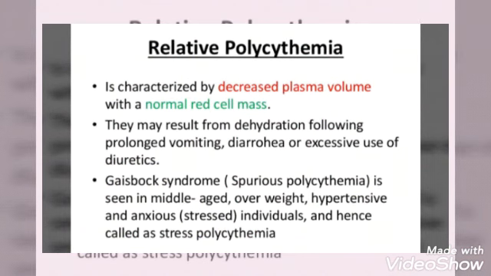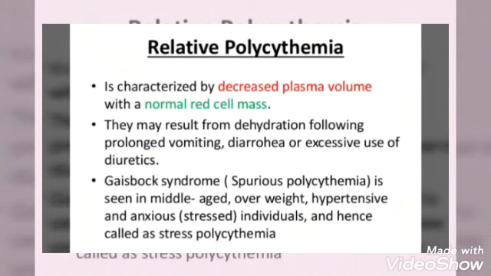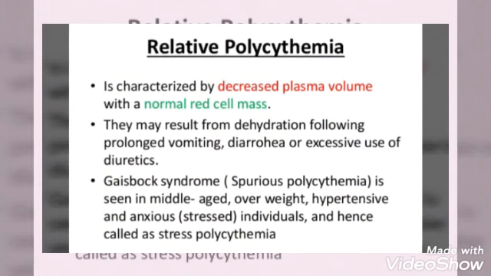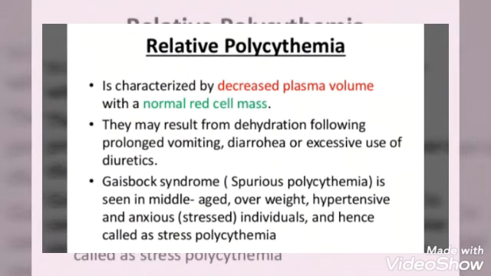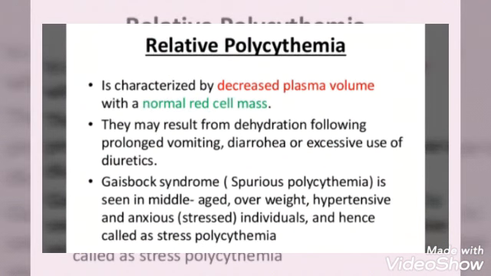Our blood has so many components, out of which plasma is one component. So in relative polycythemia, the volume of plasma in our blood will be decreased. It may result from dehydration following prolonged vomiting, diarrhea, or excessive use of diuretics.